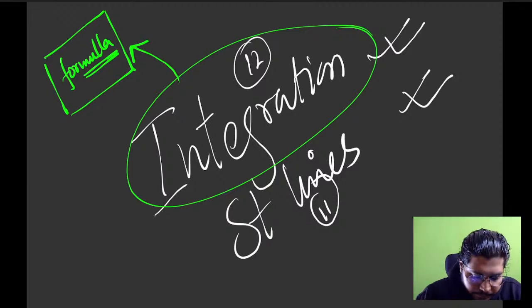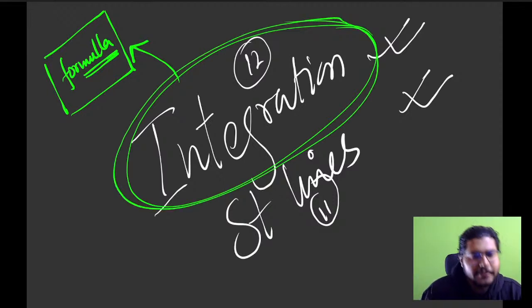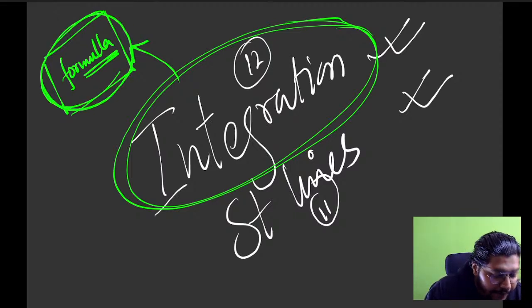First we'll understand what is there in this chapter. If a chapter is like integration, almost everything is formula based. So you need to know the formulas, then only you will be able to solve it. So first, make sure the formulas are very good.